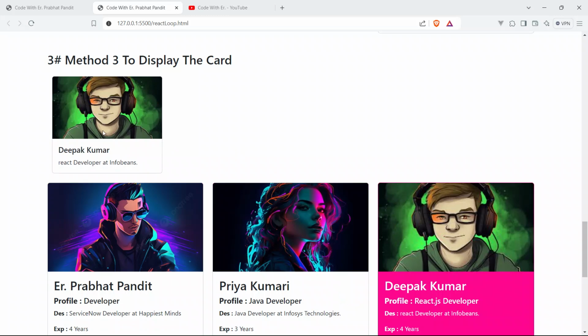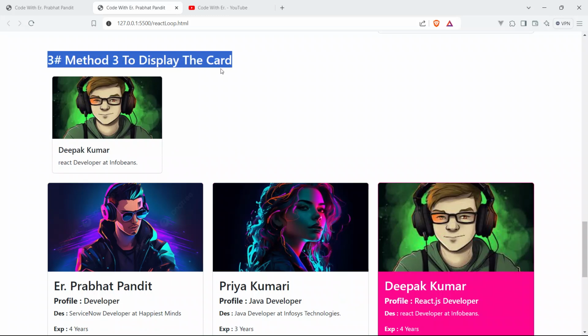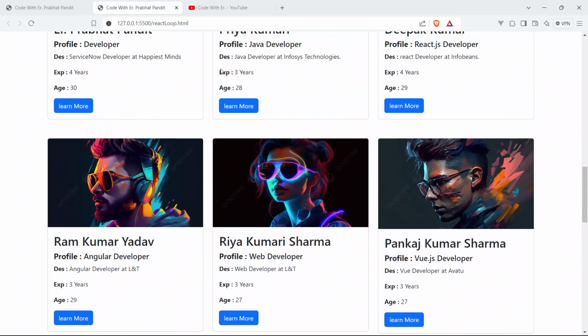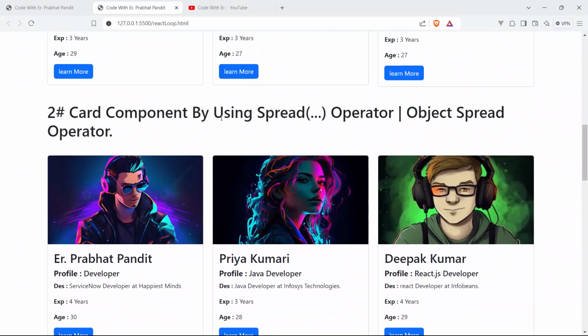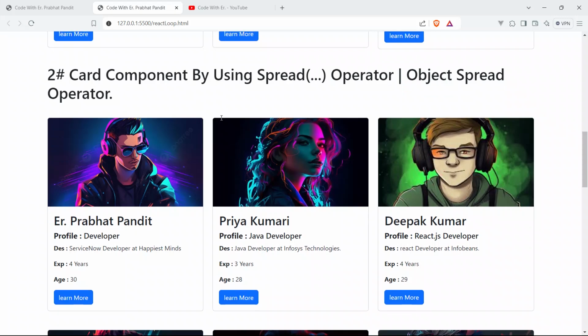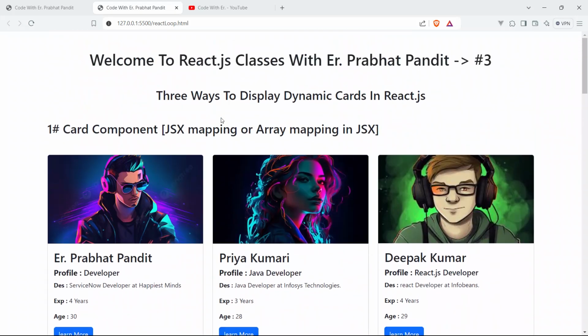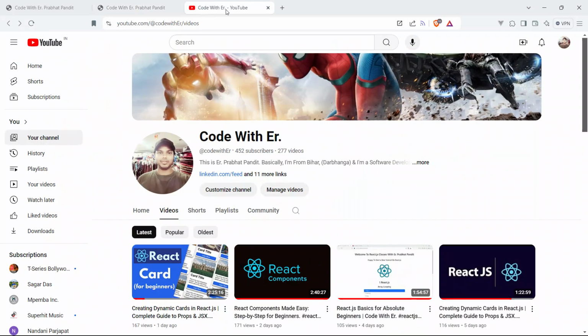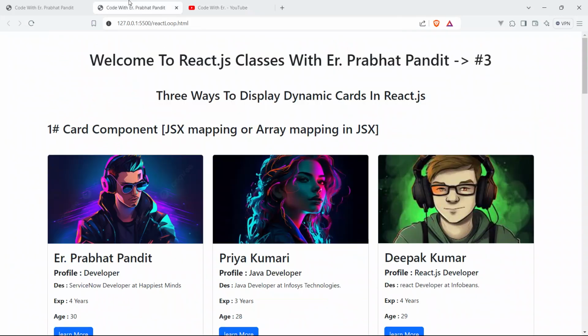So guys, I'm damn sure that this video will be informative, learning as well as entertaining, because in this video we are going to learn how to display dynamic cards. This is the third method. I have taught you the second method and the first method in the previous video, and I showed you the video as well. So guys, now let's get started and let's learn.